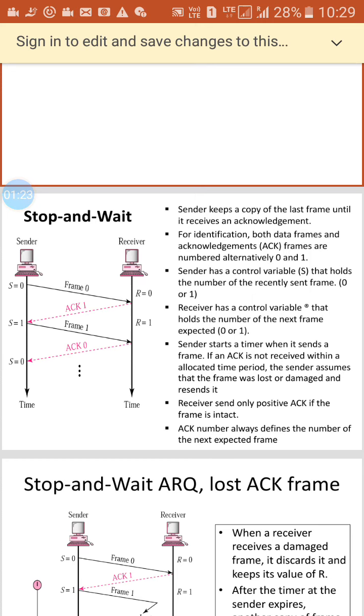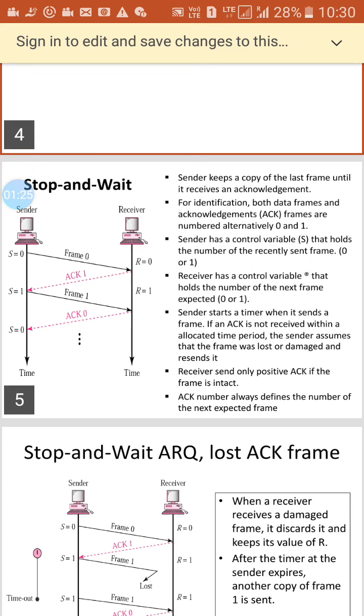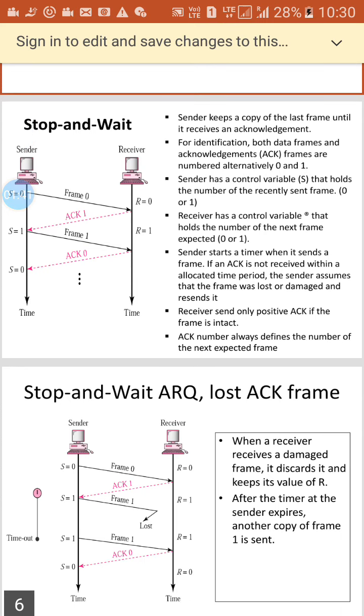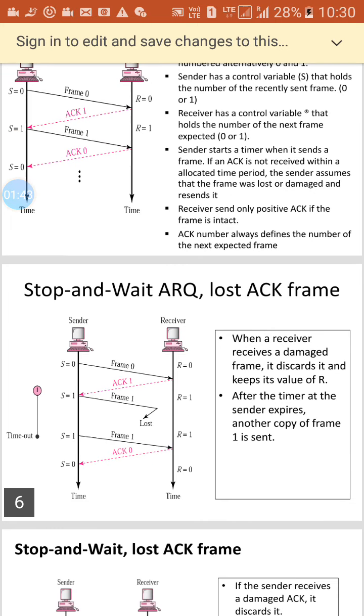Sender has a control variable S that holds the number of the frame. Receiver has a control variable that holds the number of the next frame expected, 0 or 1. Receiver sends only positive acknowledgement. Acknowledgement number always defines the number of the next frame.